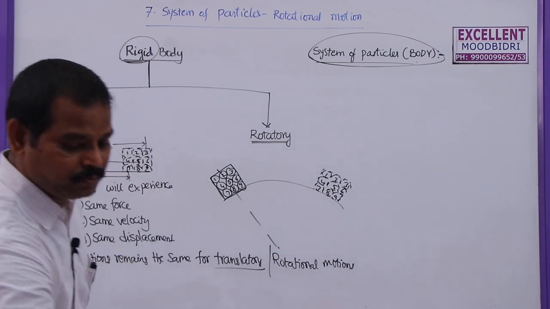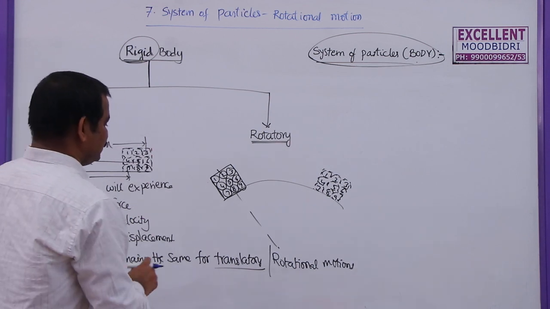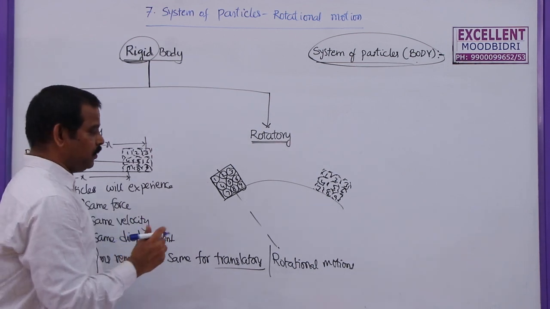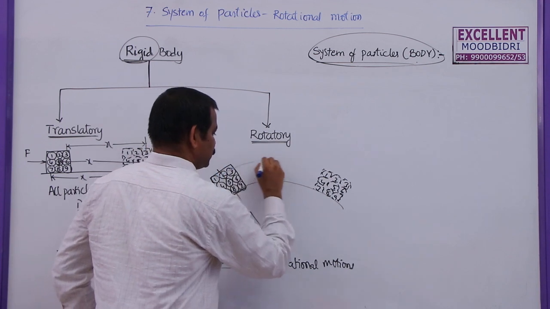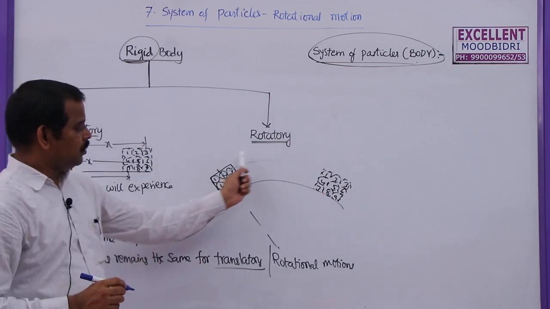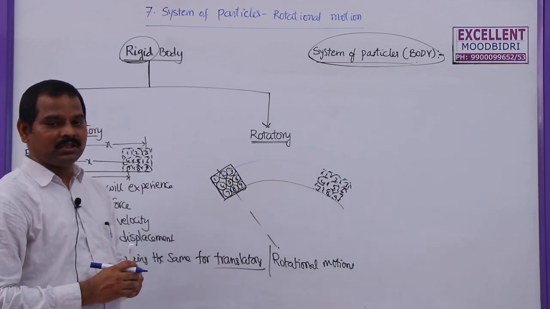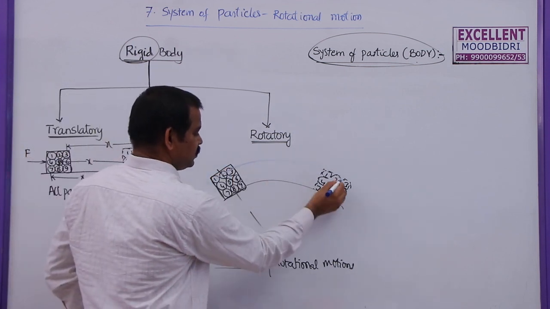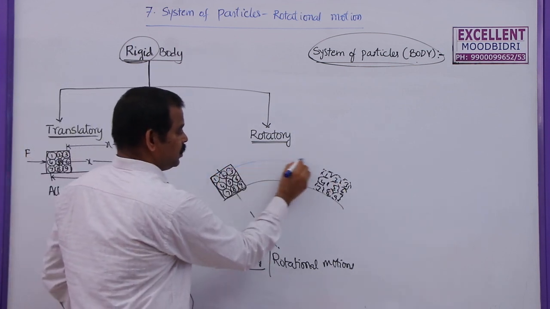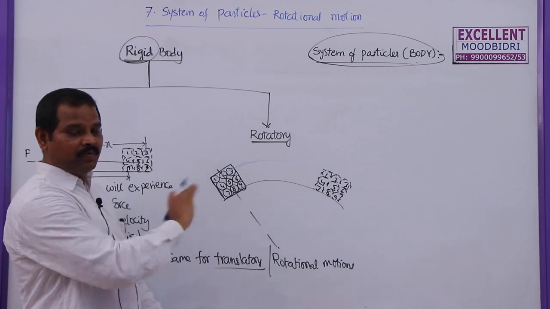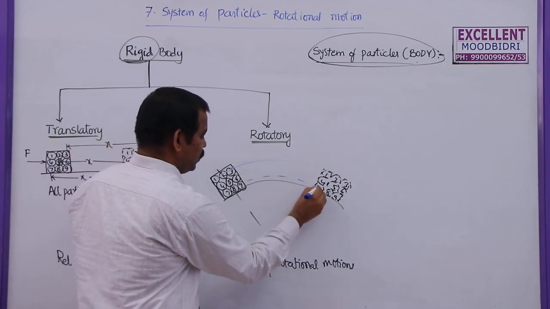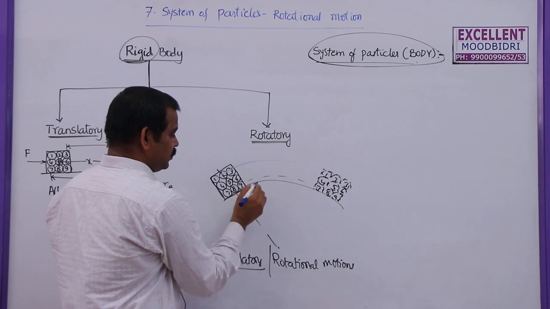Now in this case, you can observe this. What is the distance travelled by the first particle? The distance travelled is this much. What is the distance travelled by the second particle? Same. The distance will be the same. For the third one, it will be the same. Even for the seventh one, the distance will be the same.